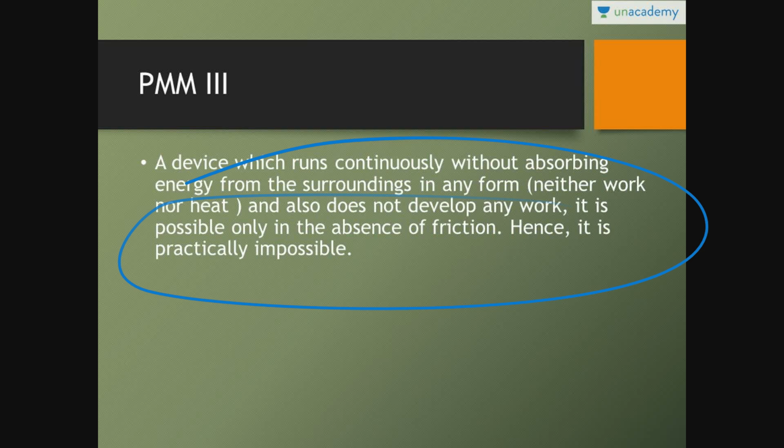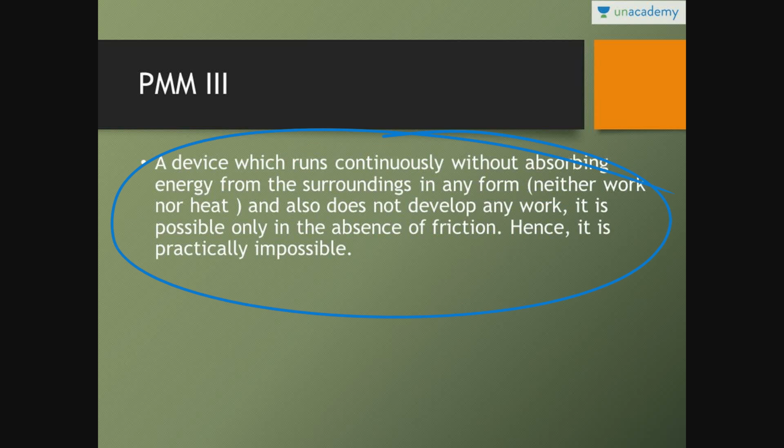Keep in mind the statements of PMM1, PMM2, PMM3. PMM1 says if you have to gain work, you have to supply heat. PMM2 says if you have to gain net work from a cycle, you have to run the cycle between two different reservoirs, and this is the statement of PMM3. Just keep in mind these three statements. These are very, very important.